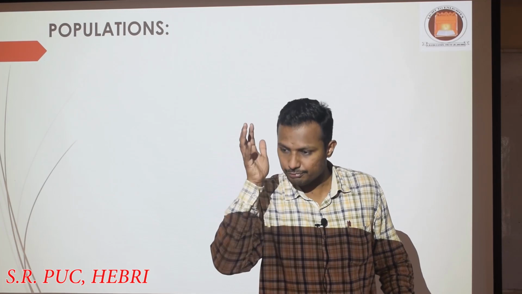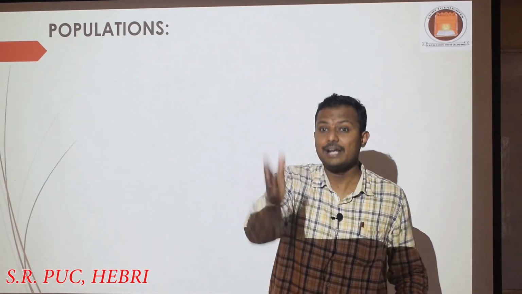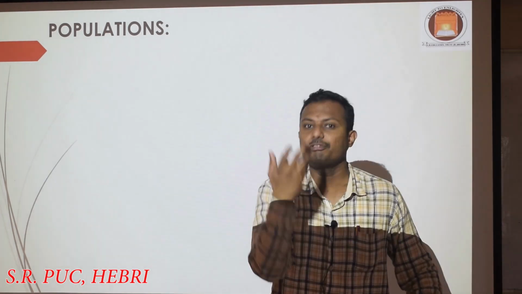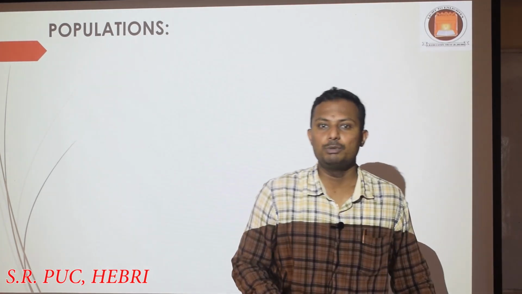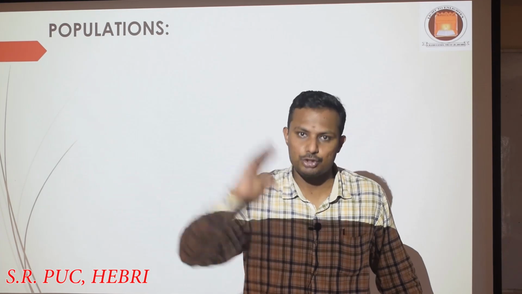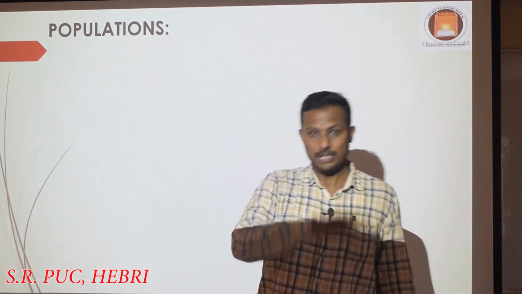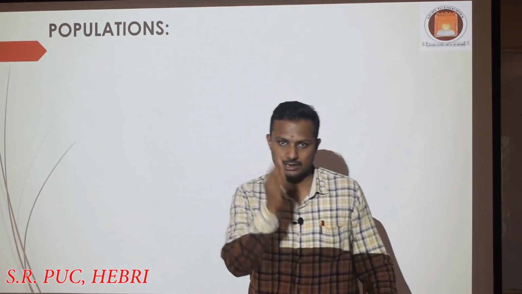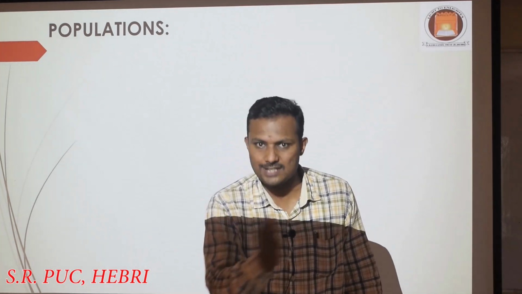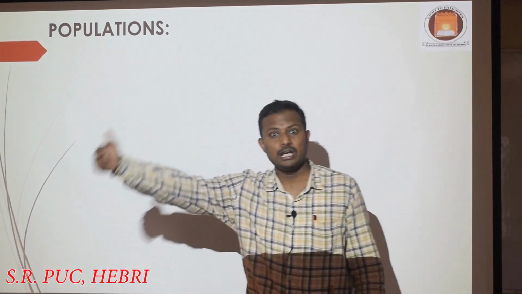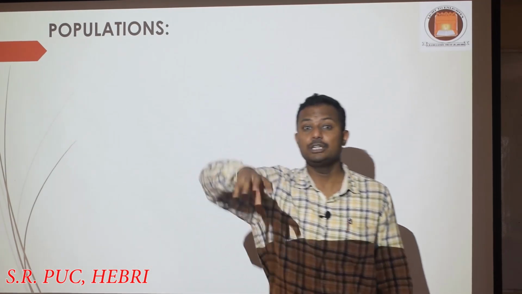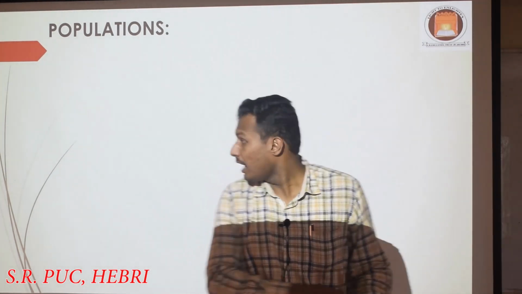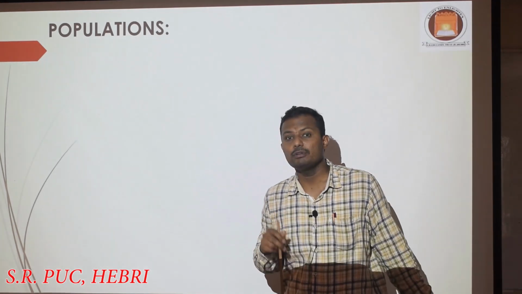So when you are addressing a population, the characteristics or attributes of a population will be different from the characteristics or attributes of an individual organism. When we define an individual organism, the characteristics we use are different from those when we talk about population. And how is population different from the individual.